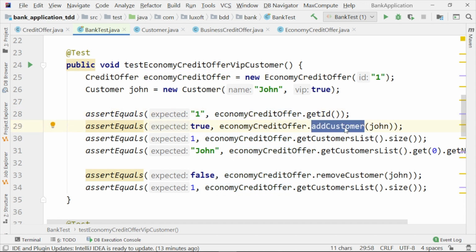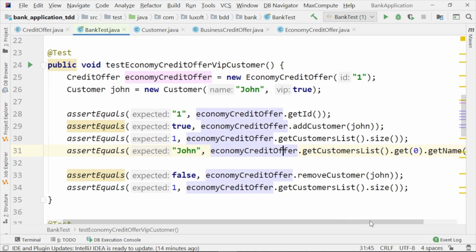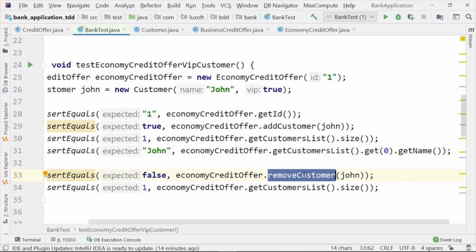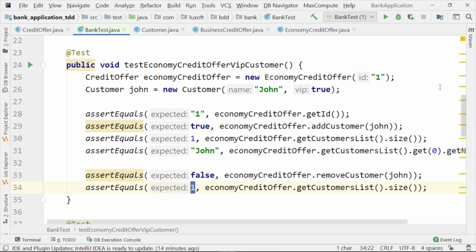We check that after adding John, the operation is successful. We check that the size of the list after adding John to the economy credit offer is 1. We check that John is inside the list. Then we try to remove John, who remember is a VIP customer, from the economy credit offer list. This operation should be unsuccessful according to our business logic. And the customers list should be unmodified, 1. So this is the test for economy credit offer and VIP customer.